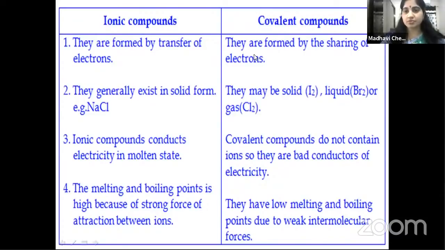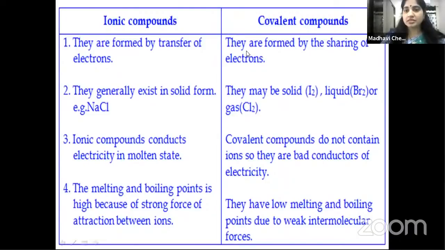In case of hydrogen, oxygen, nitrogen, ammonia, and the water molecule, all these things we have discussed in case of covalent compounds. Okay, so ionic compounds are formed by the transfer of electrons, and covalent compounds are formed by the sharing of electrons. Next, ionic compounds generally exist in solid form. Sodium chloride, magnesium oxide, calcium chloride, potassium chloride, all these are solids at room temperature.